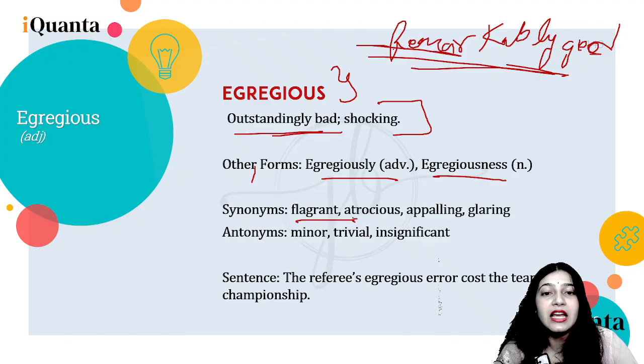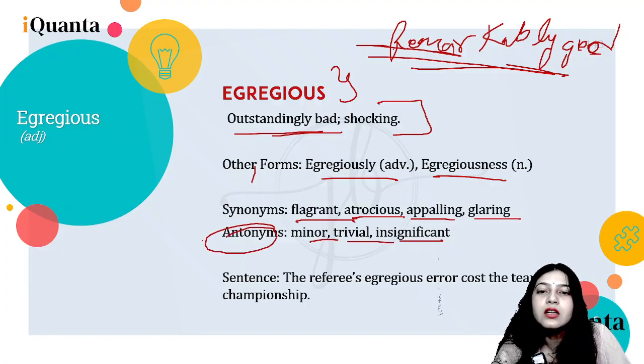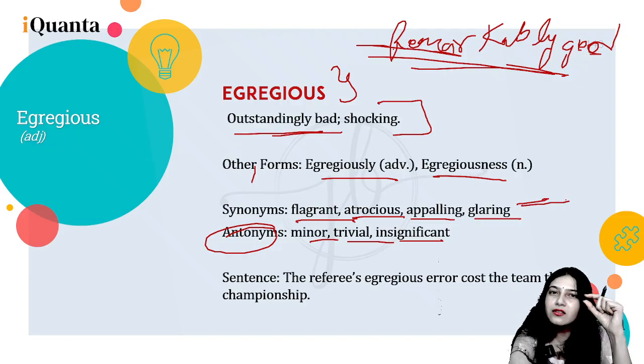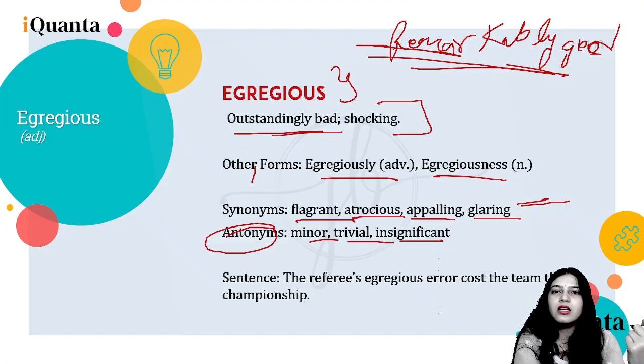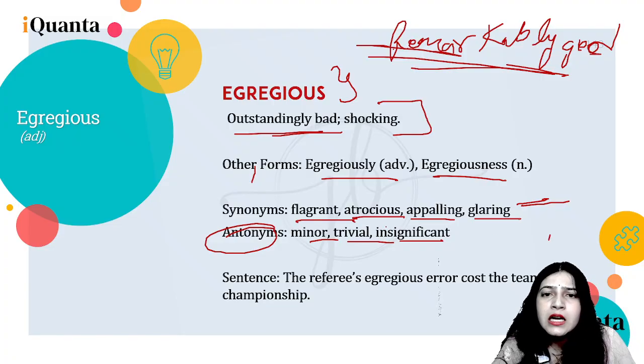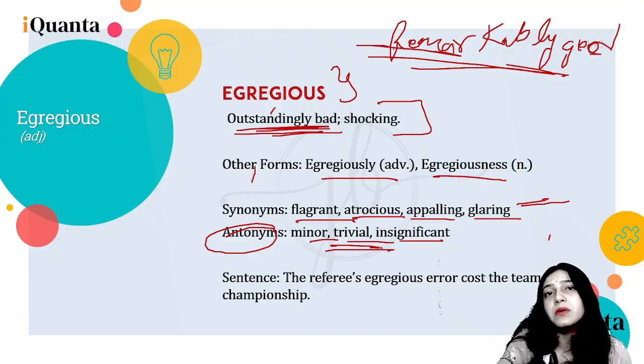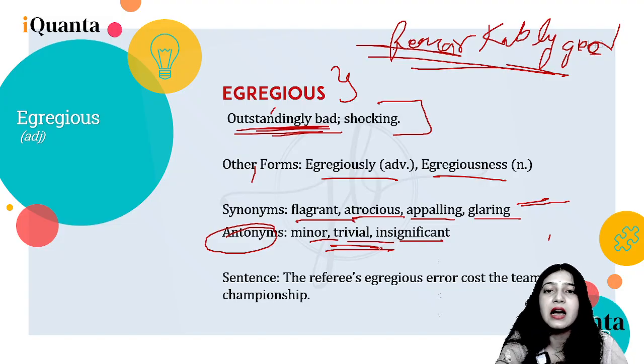Flagrant, atrocious, appalling, glaring. Minor, trivial and insignificant are the antonyms. Minor, trivial, unimportant, right? Insignificant are the antonyms. Now, आउटस्टैंडिंगली बैड है सम कुछ, तो वो ट्रिवियल कैसे, मतलब एंटोनिम कैसे हो सकता है ट्रिवियल, इसका सिनोनिम क्यों नहीं है ये, राइट? ये हमारे दिमाग में आ सकता है.